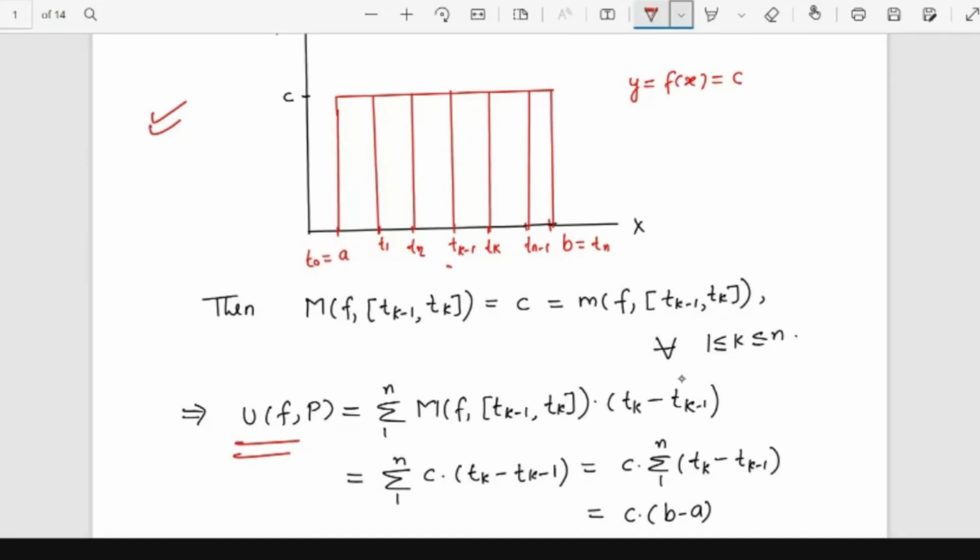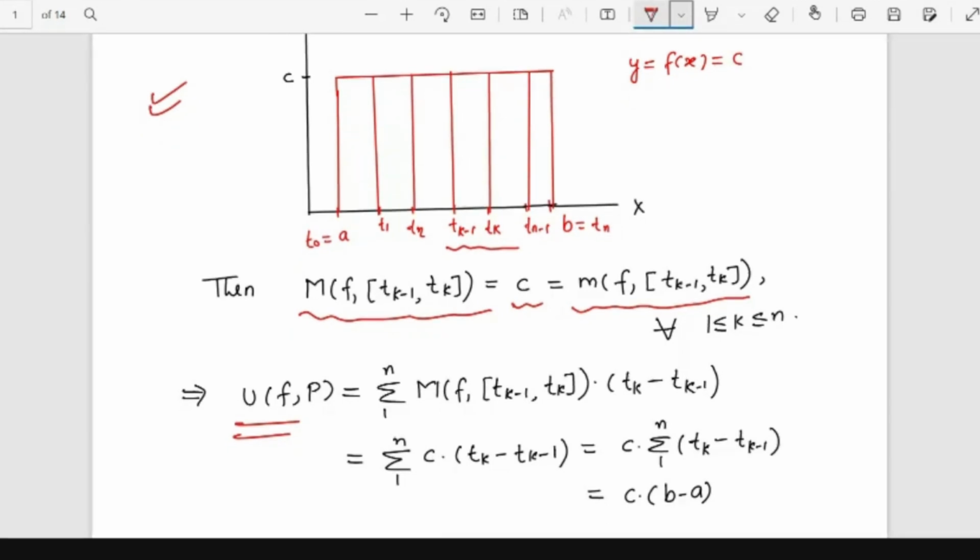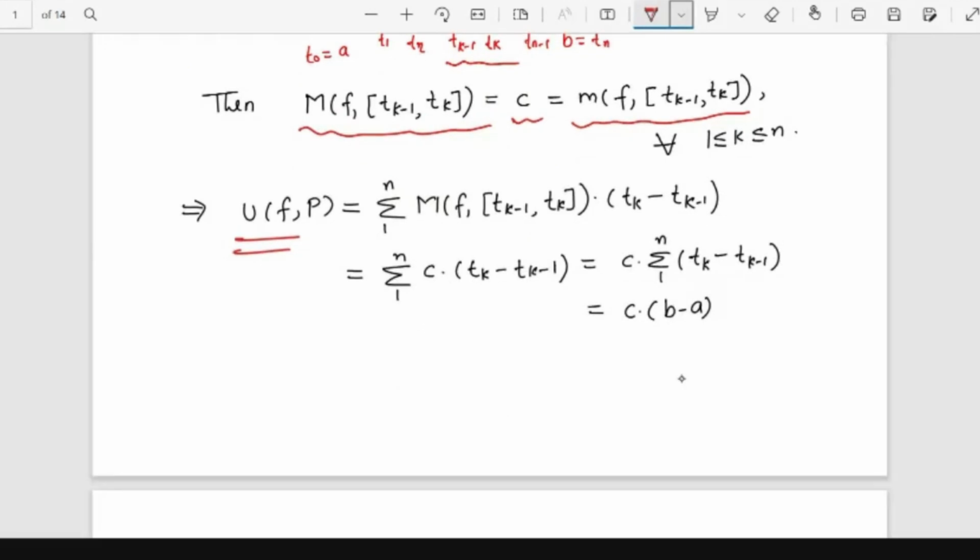So suppose this is my subinterval [t_{k-1}, t_k], and the supremum of the function here will be c itself, because this is a constant function, and it will also be the infimum of the function on that subinterval. This is going to be true for all the subintervals, because the function is constant. So now you can calculate the upper sum, the upper Darboux integral.